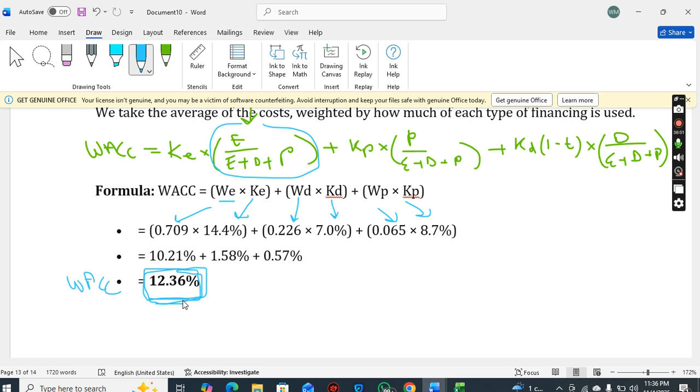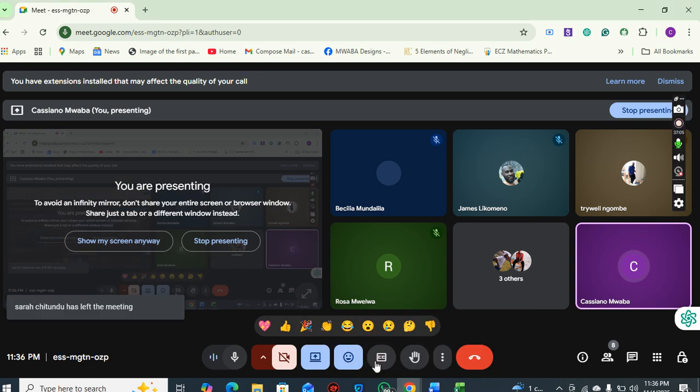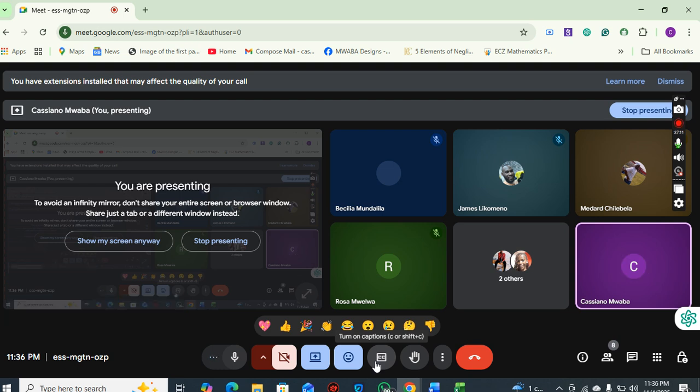So whatever you invest in, you should make sure your returns are greater than 12%. Because WACC and investment appraisal are interconnected. This weighted average cost of capital is used as your discount rate in the investment appraisal.